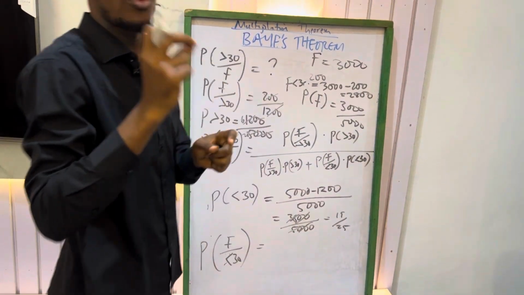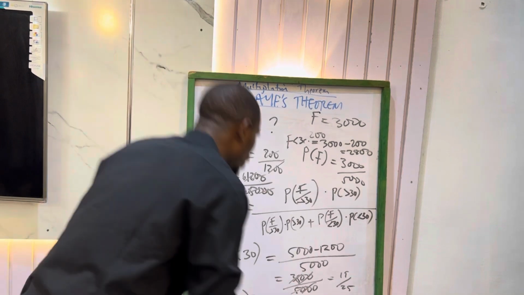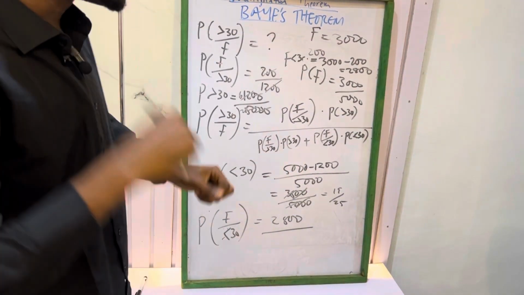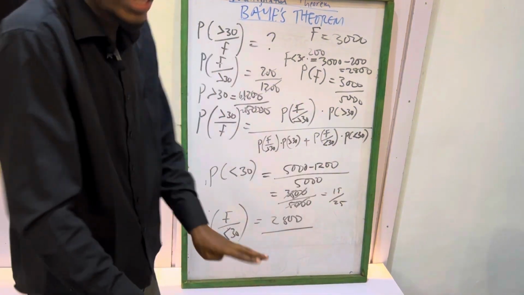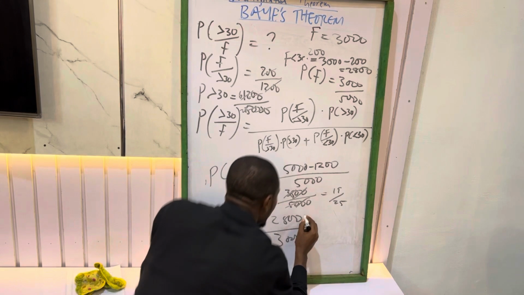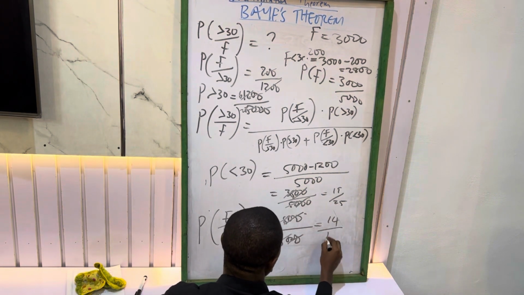And the ones that are above 30 in the 3,000 is 200. So the ones below 30 in the 3,000 is 2,800. That will be 2,800 all over the number of those that are below 30, which is 3,800 all over 3,800. So cancel, cancel, cancel, cancel. This will give us 14 all over 19.